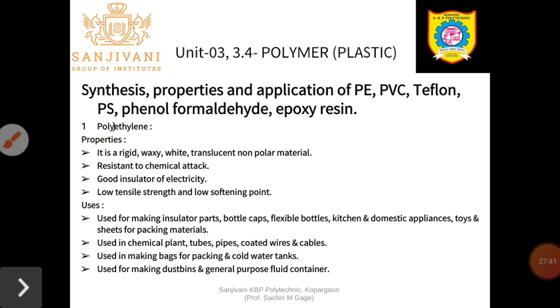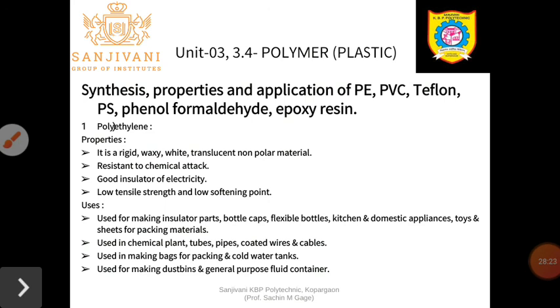Second, they are used in a chemical plant. As they are chemical resistant, they resist chemical attack, and therefore in the chemical plant we can store the chemicals. Tubes are made, pipes are made, and wires and cables are coated by means of the plastic. Third use, it is used in making bags for packing and cold water tanks. And the last one, they are used for making dustbins and general purpose fluid containers. Generally storage tanks are made from polyethylene, where we can store water or it may be a chemical. So these are the important uses of your polyethylene.